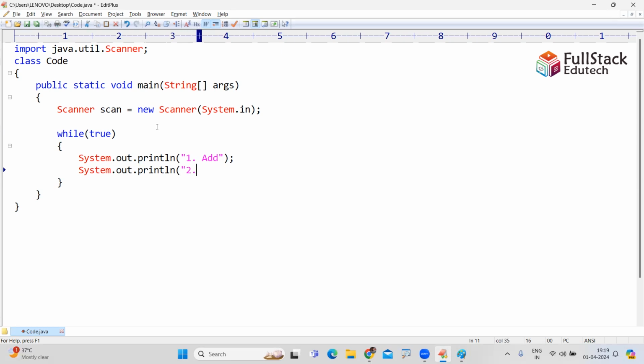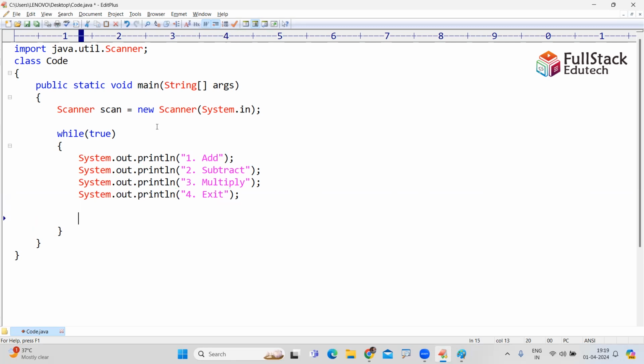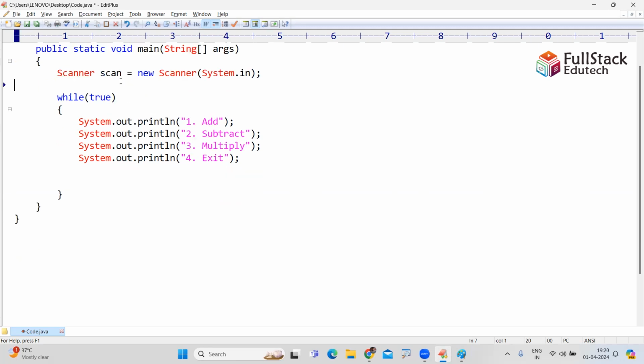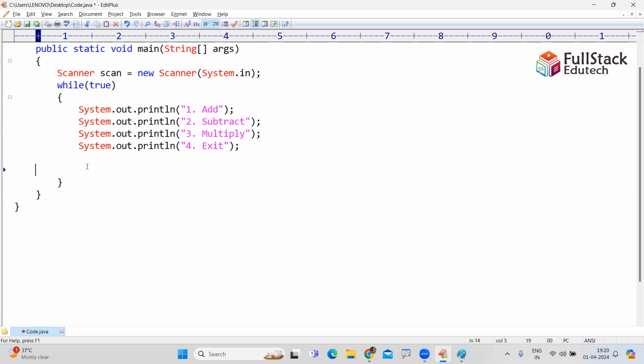System.out.println: two is for subtract. System.out.println: three is for multiply. System.out.println: four is for exit. Suppose I'm giving like this.